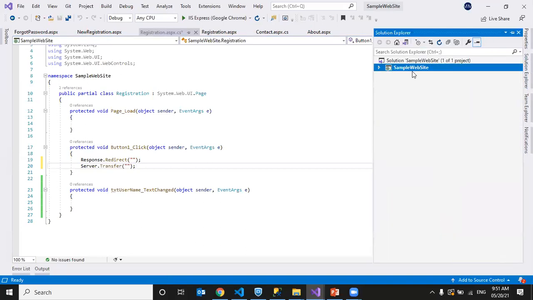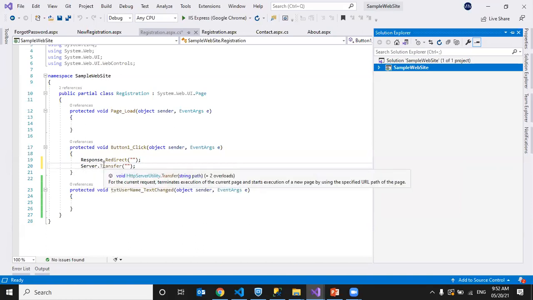So sample website is my website, which is available in my IIS server. I can have a different server, and in that I have a different application. To traverse from one application or one server to another server, we use response.redirect. It redirects a request to a new URL and specifies the new URL. So it can be used to redirect to any URL on any server.